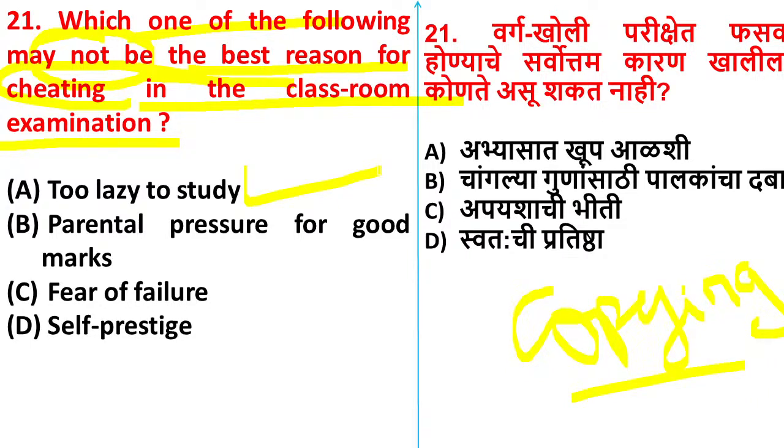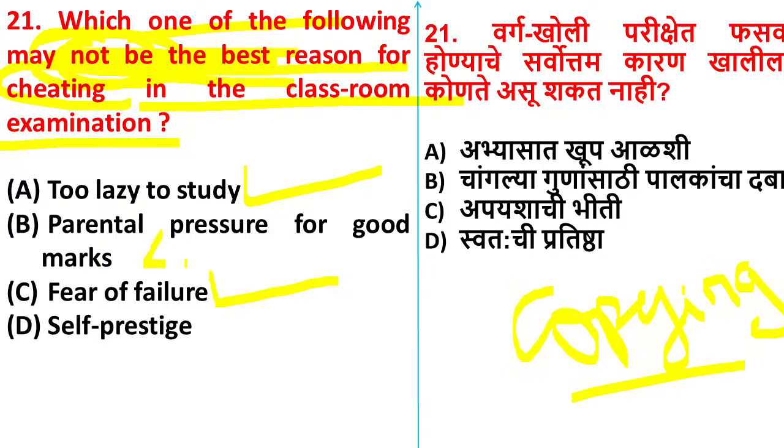Please think. The question is which may not be the best reason. Which reason won't you give? You were copying. Your teacher has caught you and called you to the office, and your teacher is scolding you and has asked why you were copying. Then which answer won't you give? That option you have to choose here. Rasika is saying, if your teacher asks why you are copying, you will say, teacher, I was having a fear of failure, so I was copying. Yes or no? You can say this answer. You have to select which answer you won't give.